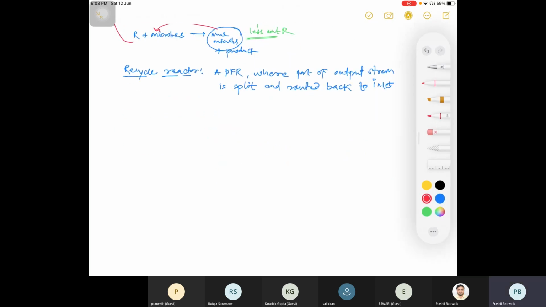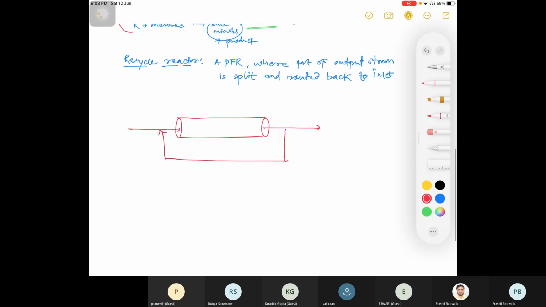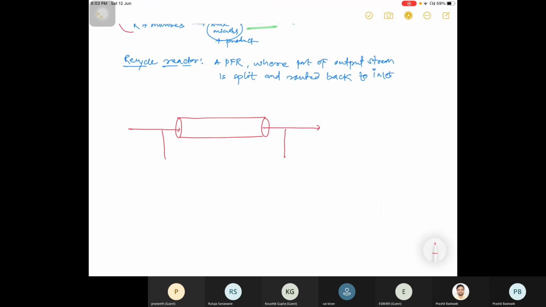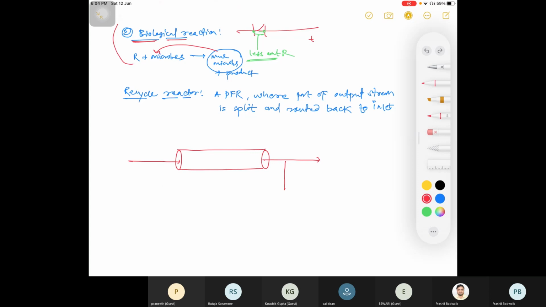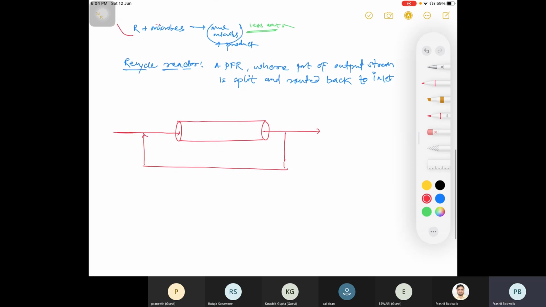Okay, I am drawing one diagram here. This is your PFR. Here there is an inlet stream, this is your outlet stream, and part of this outlet stream is recycled and routed back to the inlet. Okay, you draw this. So what is happening here?